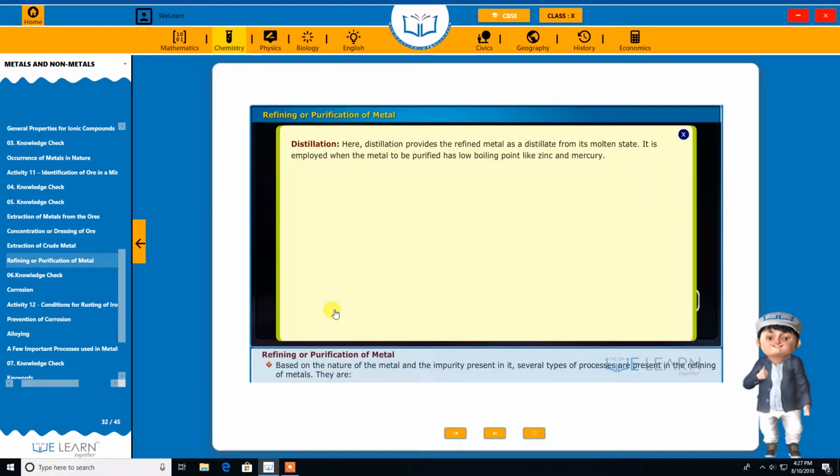Distillation. Here, distillation provides the refined metal as a distillate from its molten state. It is employed when the metal to be purified has a low boiling point like zinc and mercury.